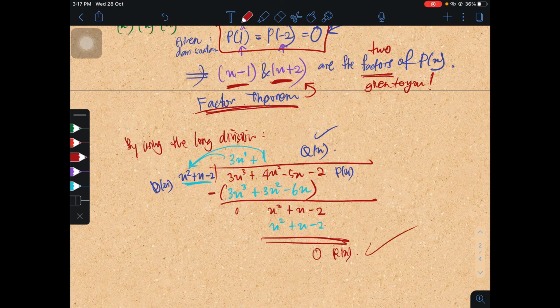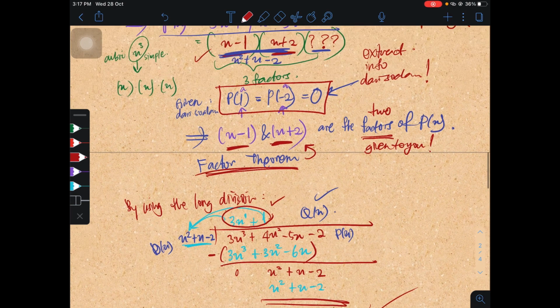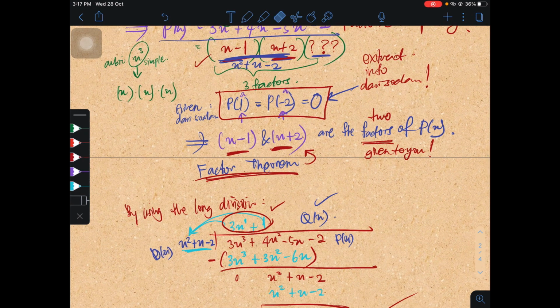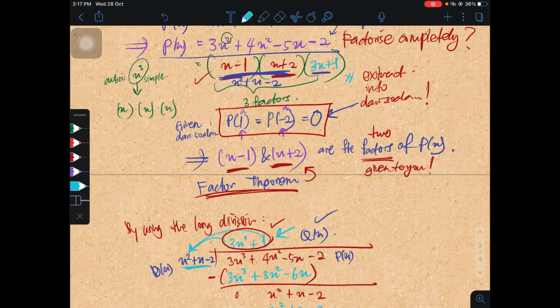Your remainder is zero, so it matches the factor theorem earlier. It means this factor is correct. Confirmed, the question mark earlier, the one factor we were missing, is actually 3x plus 1. You know, this is what we call factorize completely.